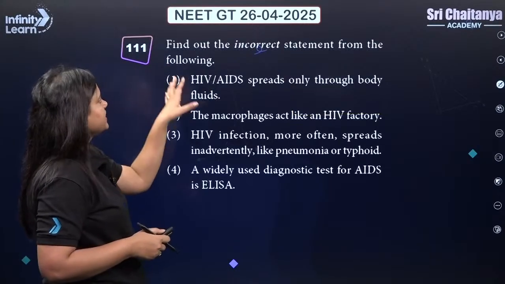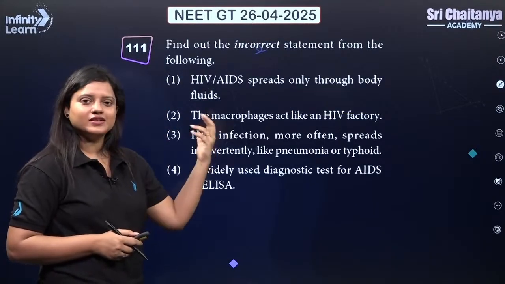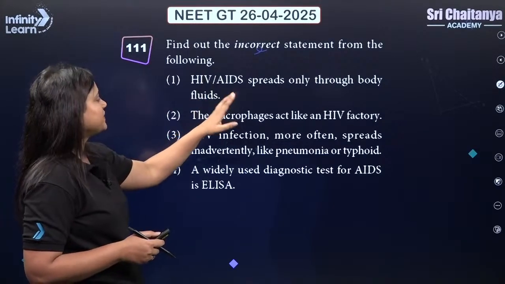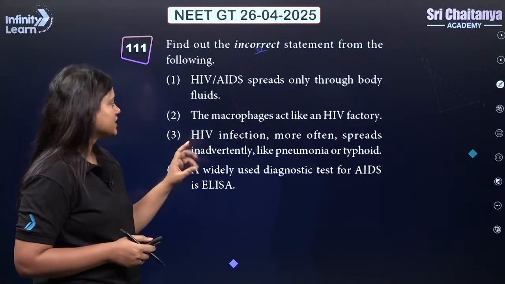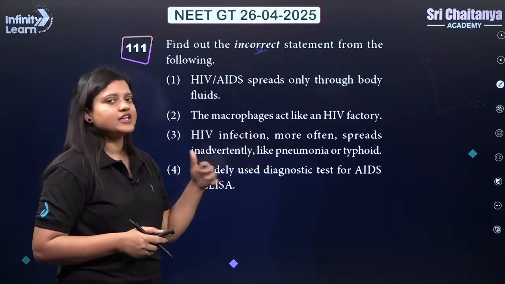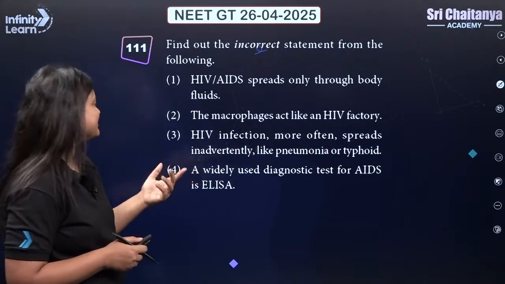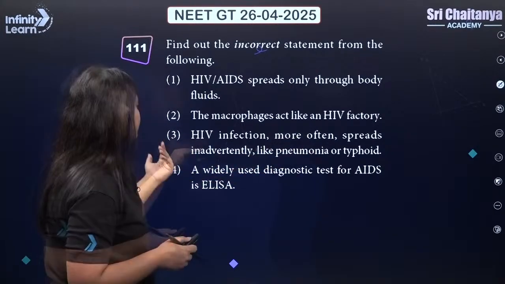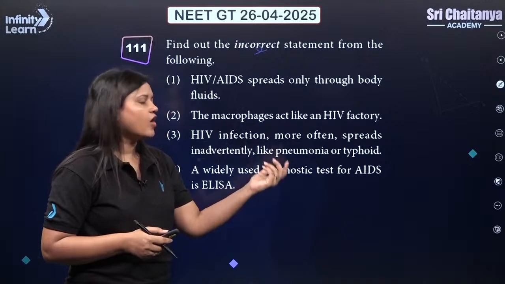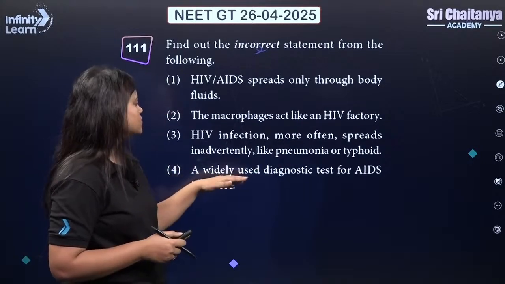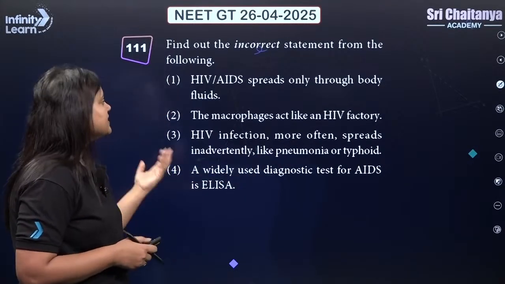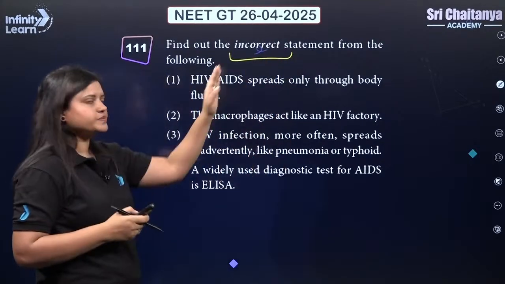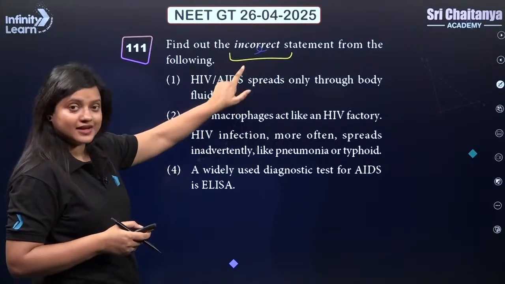Find out the incorrect statement from the following. Let's read all the statements and figure out the correct answer. HIV/AIDS spreads only through body fluid. The macrophages act like an HIV factory. Line of NCERT. HIV infection more often spreads inadvertently like pneumonia or typhoid. A widely used diagnostic test for AIDS is ELISA. So here we need to figure out the incorrect statement, right?